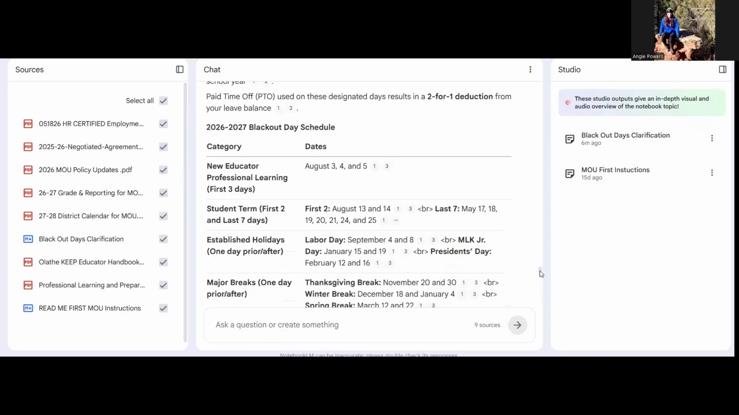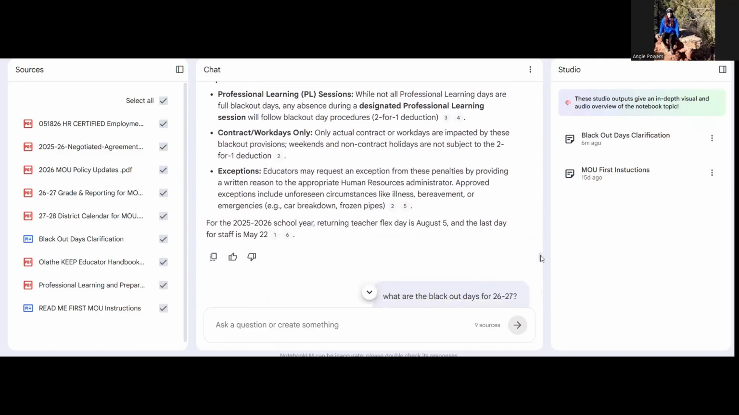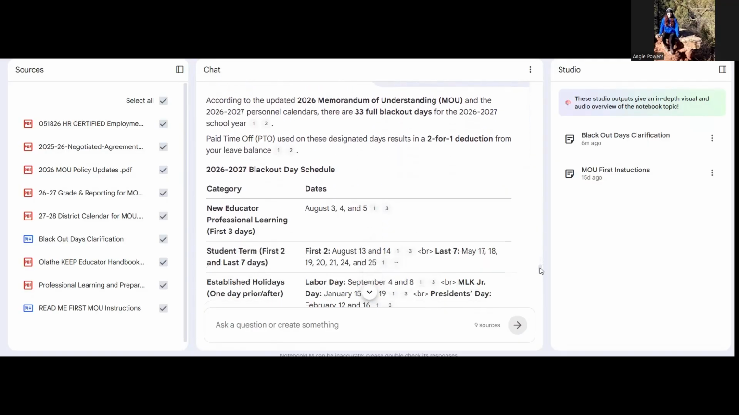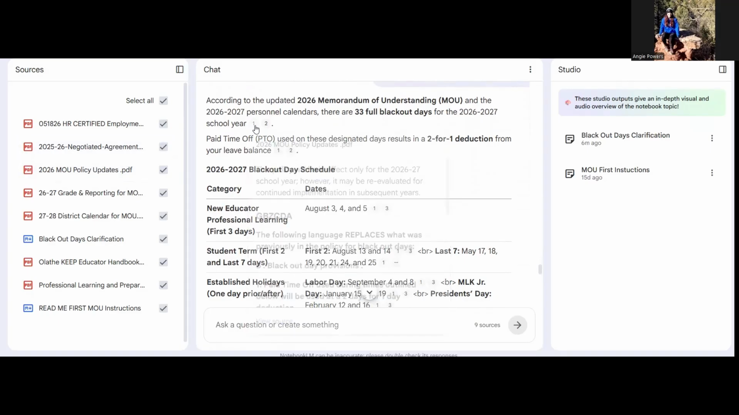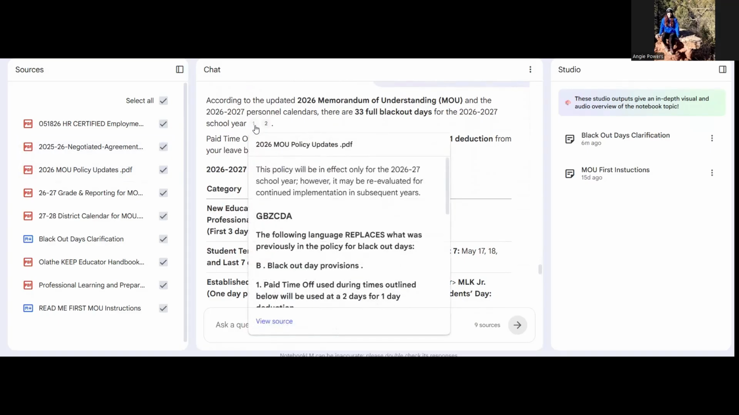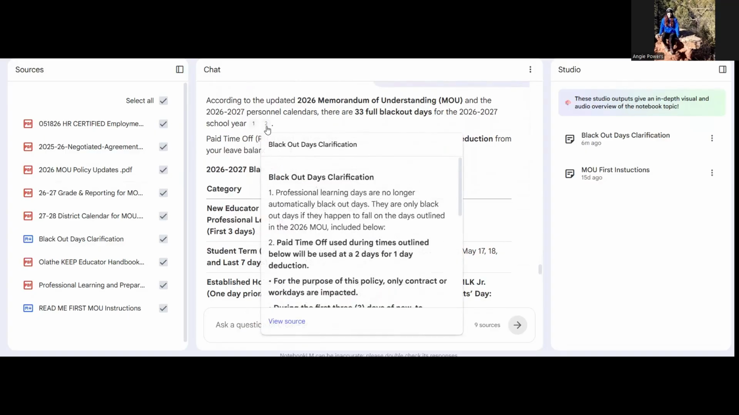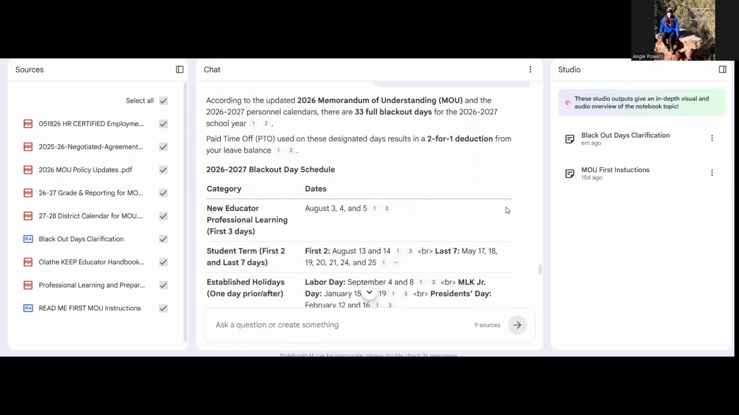And for any of this information, if you'd like to verify it, I'm going to scroll down here. It gives you the document. So for example, it's telling you, I pulled this information from number 1, MOU policy updates, which is this document right here. And then it takes you to that piece of that document. It actually gives you that quote. So this is a really great tool for you to use.